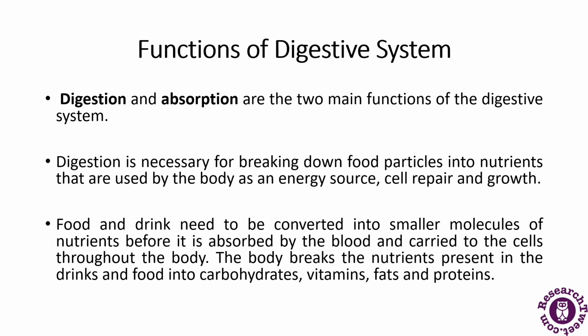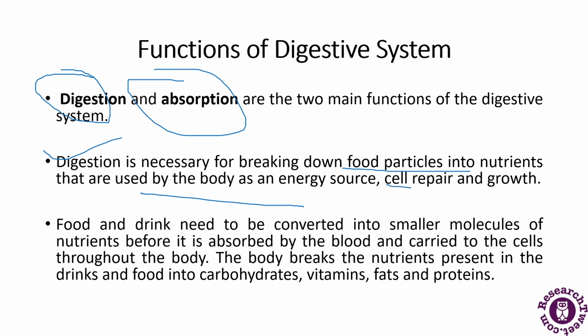Now the main thing, the functions of the digestive system. What are the functions of the digestive system? There are two main functions. First is the digestion and absorption of food. Digestion is necessary for the breakdown of food particles into nutrients, which are used by the body as an energy source, for cell repair, and for the growth of the body. Food and drink need to be converted into smaller molecules of nutrients before they are absorbed by the blood and carried to the cells throughout the body.